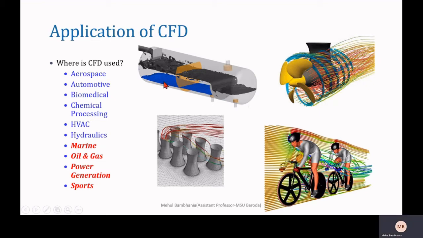In the oil and gas industry, one can simulate the flow inside a reactor. This is the reactor in which water separation from the crude oil is represented. In the power generation industry, we can also use CFD. Let's say it is a cooling tower: the flow distribution around the cooling tower will help you optimize the natural draft or natural circulation within the cooling tower.